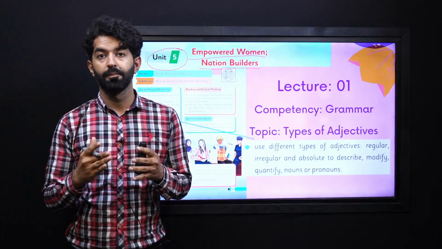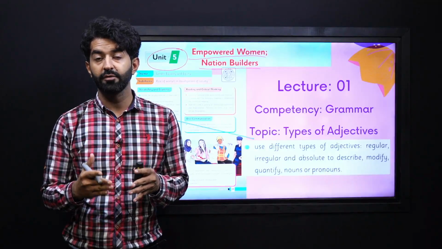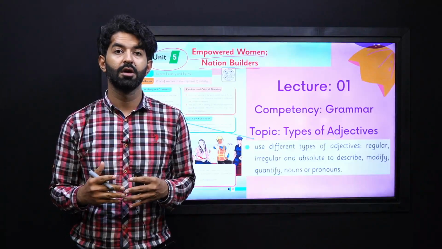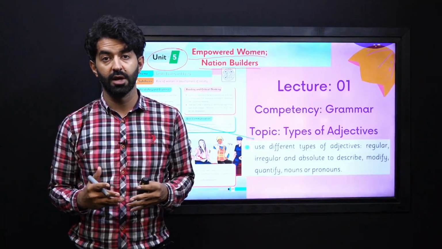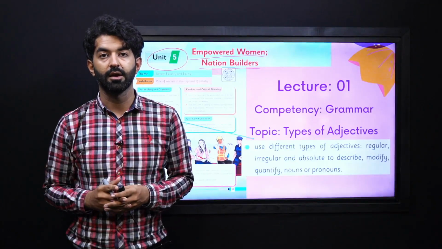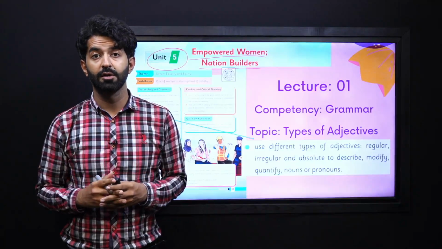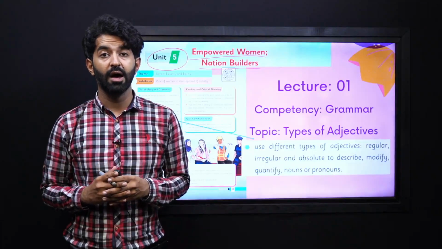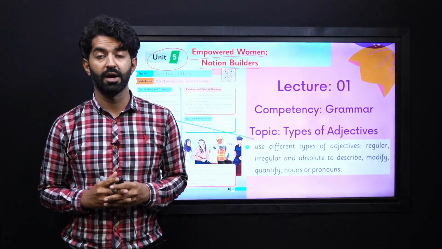So doing that first makes sense, and it is very important that we cover grammar SLOs first and then vocabulary and reading, oral and writing. So let's get started by reading our students' learning outcome to see what we are supposed to do and how we can achieve it by the end of our lesson.